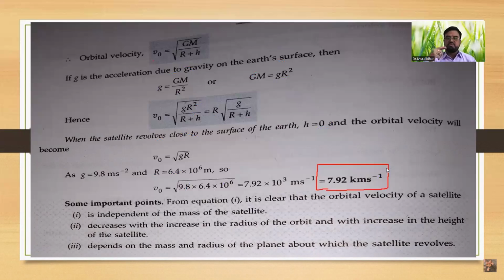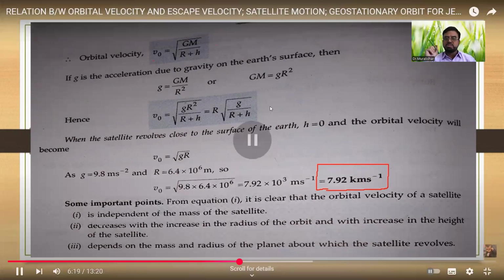There are some important points that we have to understand from the orbital velocity equation number 1. It means you have to launch the satellite with a velocity of 7.92 kilometer per second. Then only the satellite will reach the Earth's orbit. See how much great speed we have to launch.